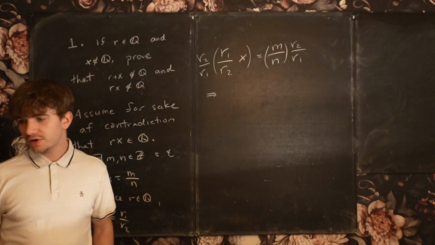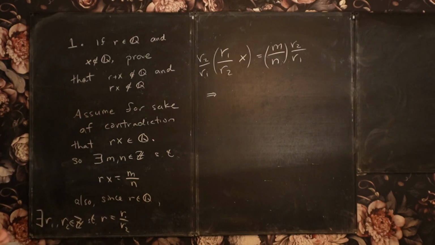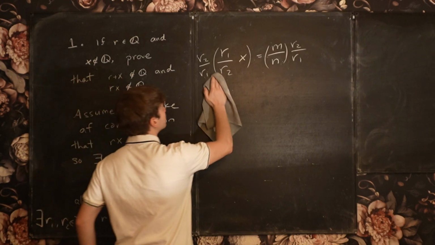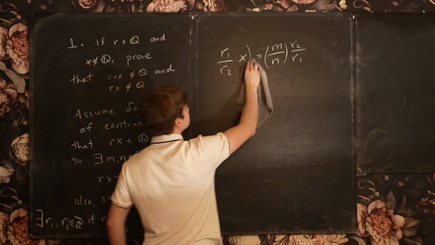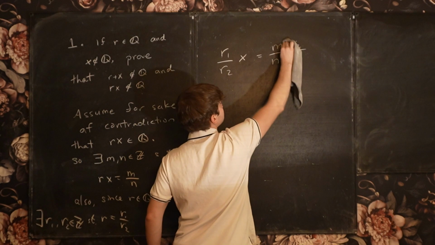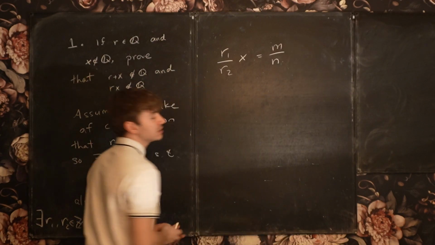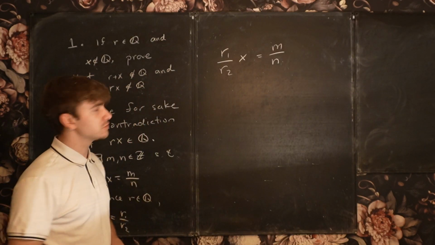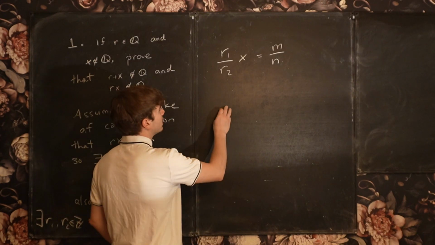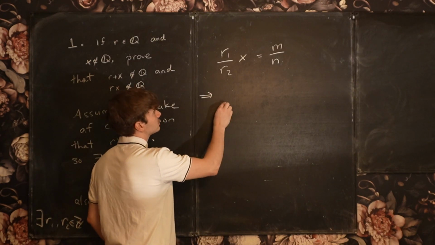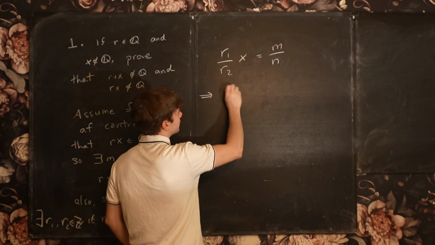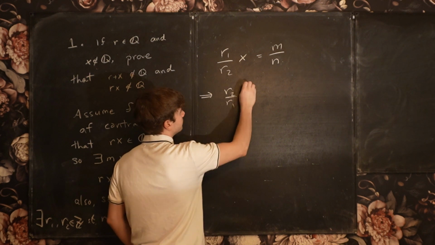This is maybe more scratch work. If I really want to do a proof, then I need to separate this line here. So I need to say this equality holds as one line of my proof. And then the next line tells me that I can multiply both sides of the equation by r2 over r1.